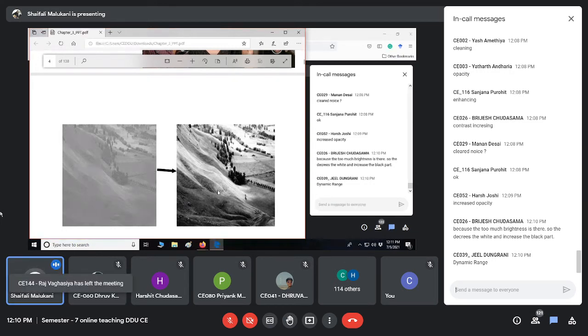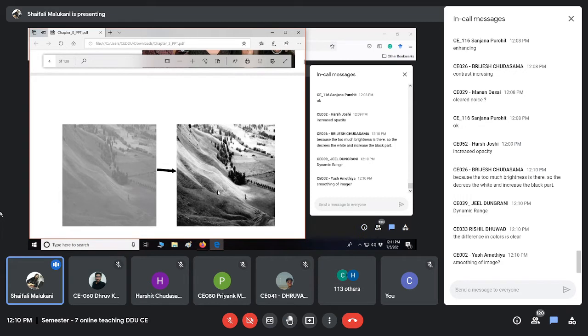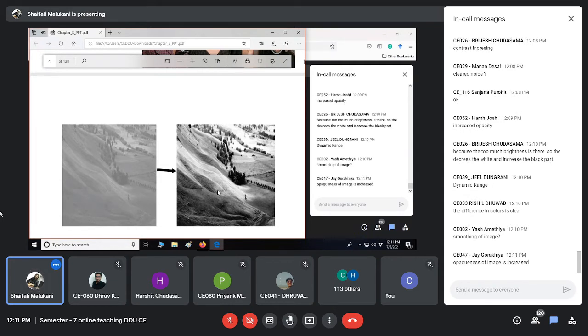Yes, dynamic range. Explore. Jill, what do you mean by dynamic range? You are correct here. Harsh, what is opacity? What do you mean by opacity? Dynamic range is also a correct answer. Smoothing of the image, no, smoothing of the image is not there. Define opaqueness, opacity, whatever you say, because contrast was not a correct definition, right? Difference of color.